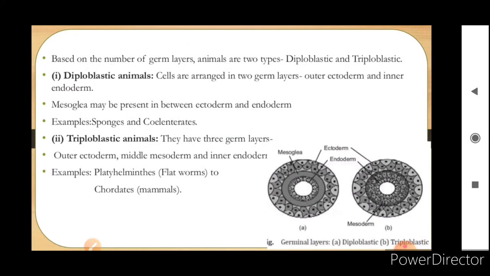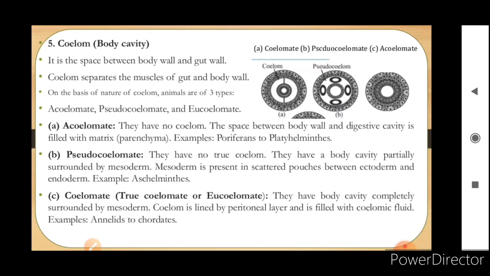Now in some animals there are only two layers, that is outer ectoderm and inner endoderm, and a middle layer which is not well differentiated is called mesoglea. These types of animals are called diploblastic. In triploblastic animals they have all the three layers well developed and well differentiated, that is outer ectoderm, middle mesoderm and inner endoderm. So these animals are called triploblastic.